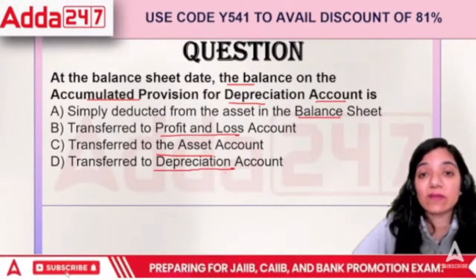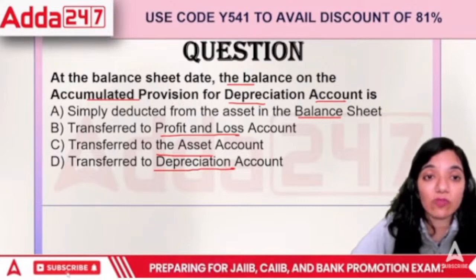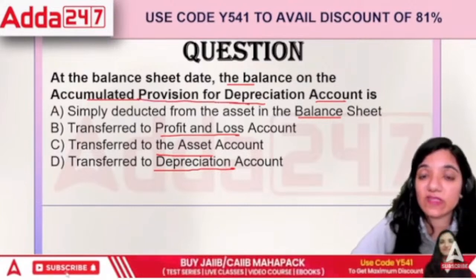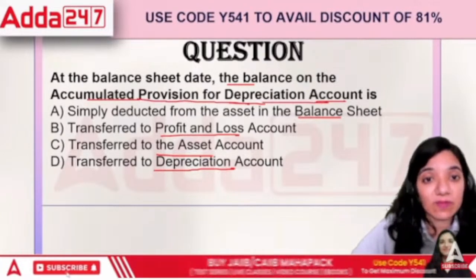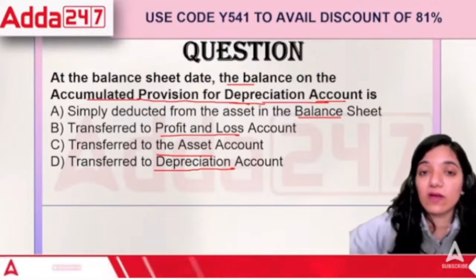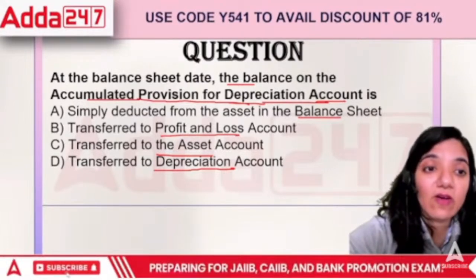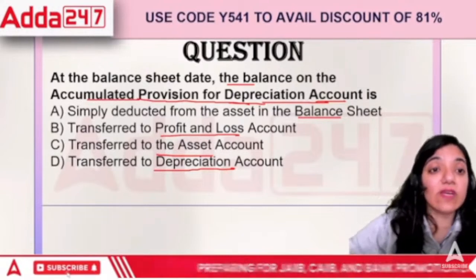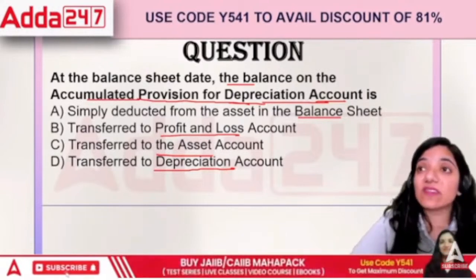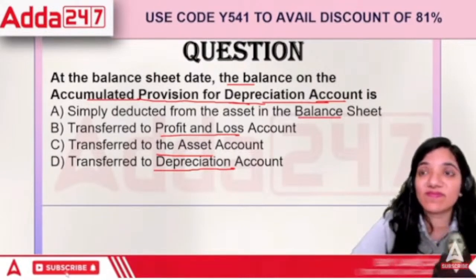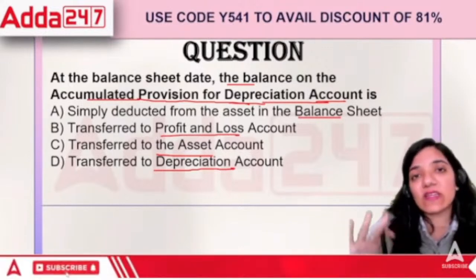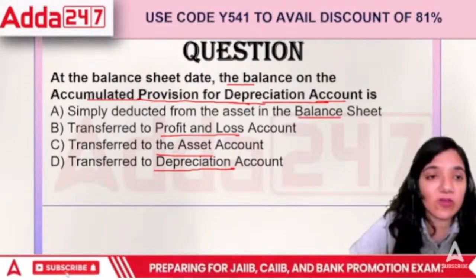At the balance sheet date, the balance on the accumulated provision for depreciation account is simply deducted, or we are looking forward towards the area of profit and loss account, transferred to asset account, or depreciation. Balance sheet date is 31st of March. By the end of the year, we are going to put it.